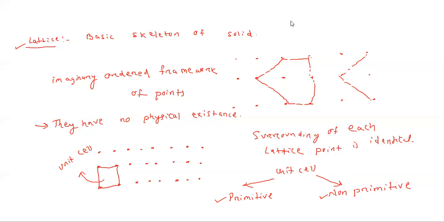Okay. See, primitive unit cell means suppose you consider infinite number of points. These are the array of points. If these are the infinite array of points, suppose I connect these 4 points like this. These 4 points are connected and a unit cell is formed. This is known as primitive unit cell.